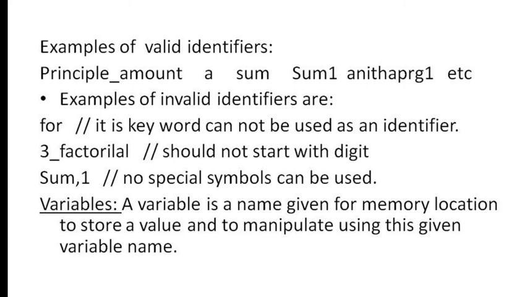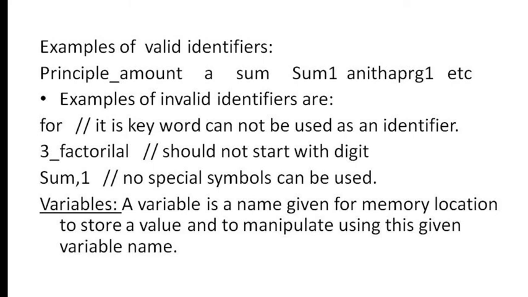Now, examples of invalid identifiers. Is for a valid identifier? It is starting with a letter, but it is not valid. Why? Because for is a keyword. For is a reserved word. This cannot be used as an identifier. Now, 3_factor. Is it a valid identifier? No, it is not a valid identifier. Why?